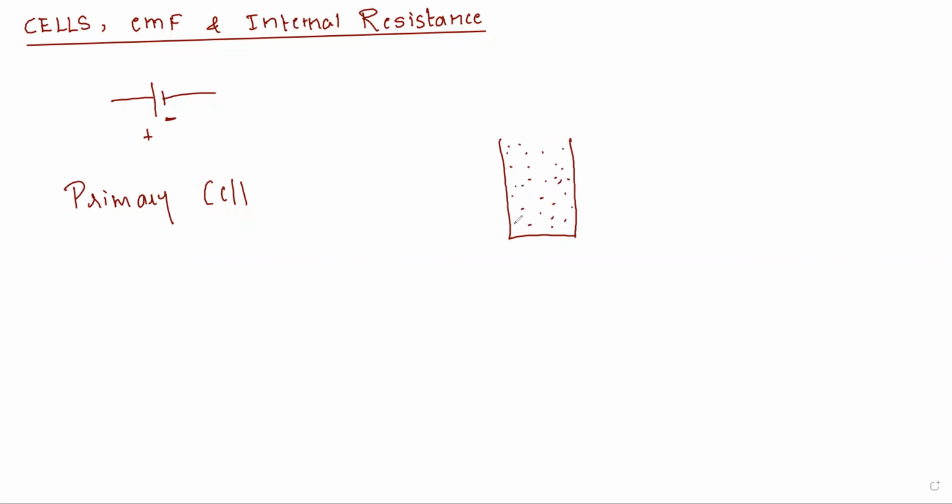So what is an electrolytic solution? It is a solution which allows current to pass through it. So it is an electrolytic solution, and this is called the electrolyte.